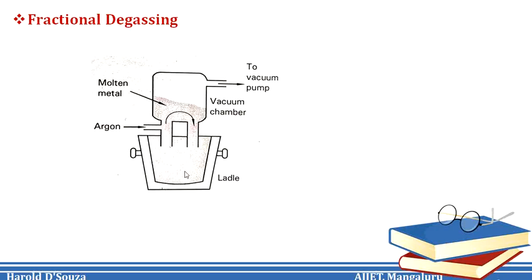Now, with such an arrangement, the liquid metal flows up into the vacuum chamber under the influence of inert gas bubbles bled into the base of the tube. The level of the molten metal in the vacuum chamber is determined by the atmospheric pressure. Through the second tube in the vacuum chamber, the molten metal flows back into the ladle, producing a continuous circulation of the melt and resulting in the removal of the gases.